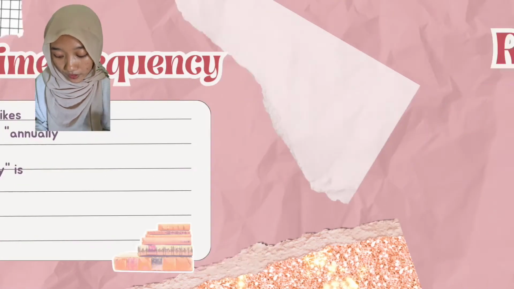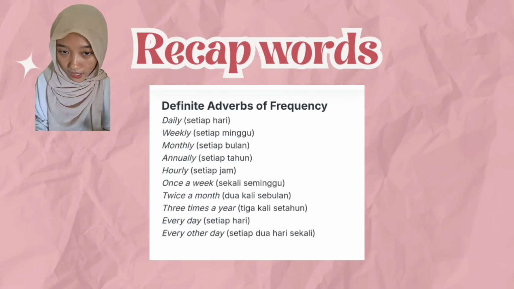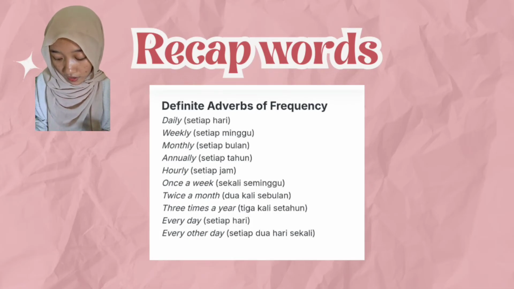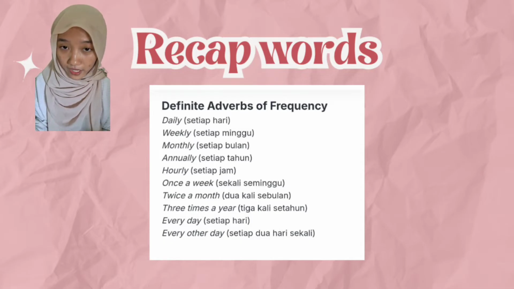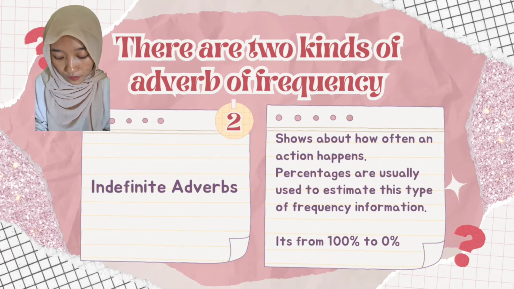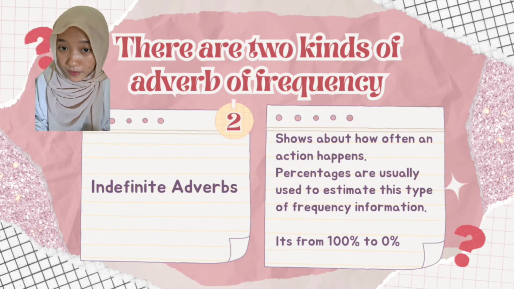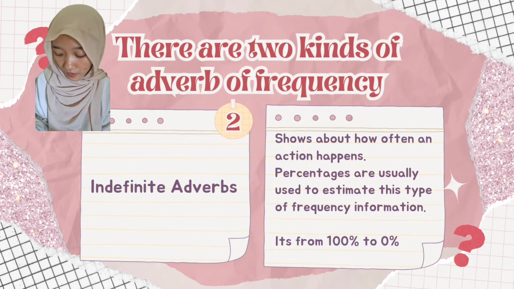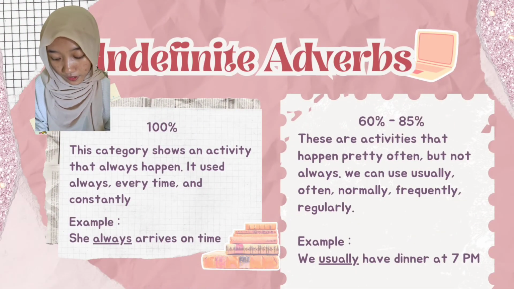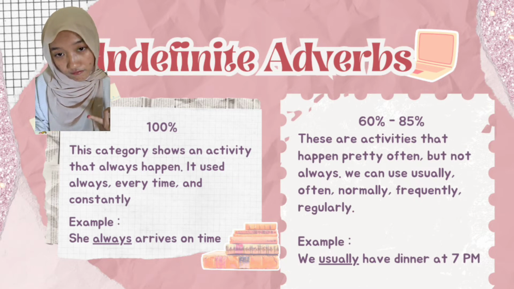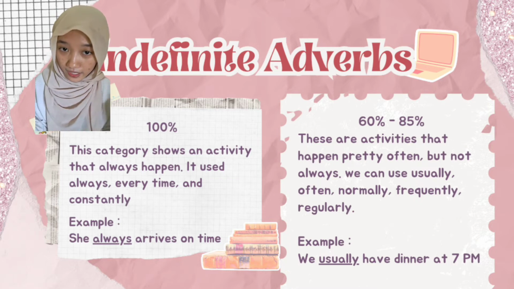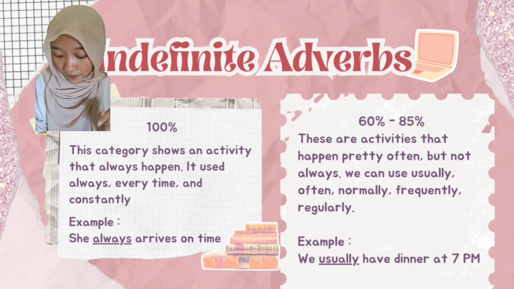We can see the recap words. There are daily, weekly, monthly, annually, hourly, also once a week, twice a month, 3 times a year, every day, every other day. Next is indefinite adverbs. It shows how often an action happens. Percentages are usually used to estimate this type of frequency information. It's from 100% to 0%. 100%: this category shows an activity that always happens. It uses always, every time, and constantly. Example: she always arrives on time.